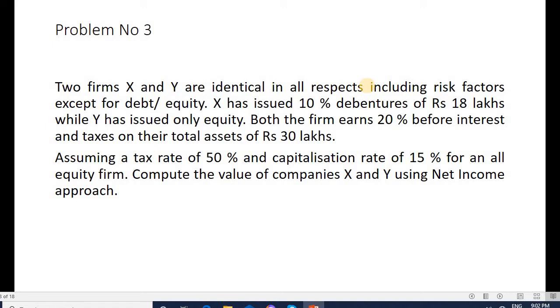So X is having debentures whereas Y is having only equity. Both the firms earn 20% before interest and taxes on the total assets of 30 lakh. Assuming a tax rate of 50% and a capitalization rate of 15% for an all equity firm, compute the value of companies X and Y using the net income approach.